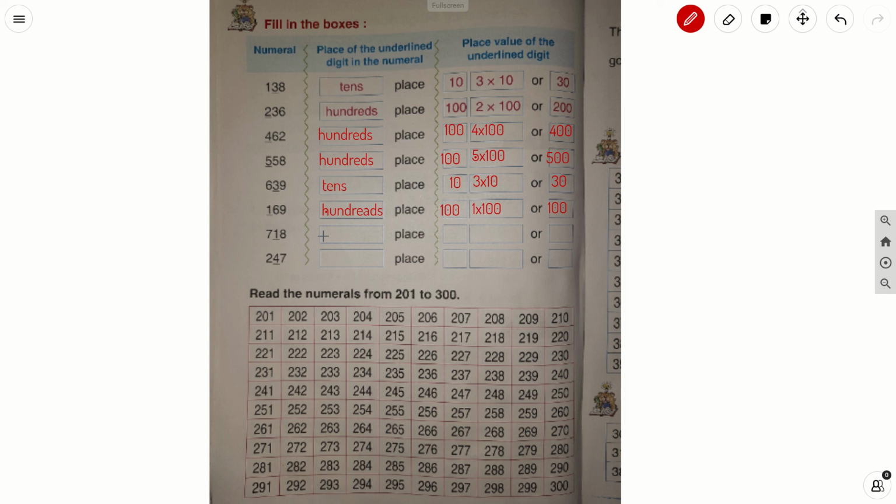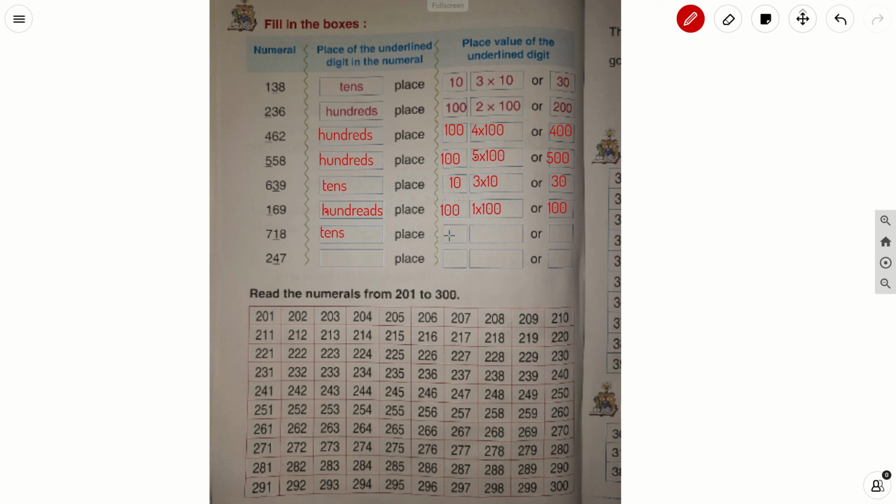Now the next number is 718. In 718, they have underlined 1. So 1 is in which place? 1 is in the tens place.